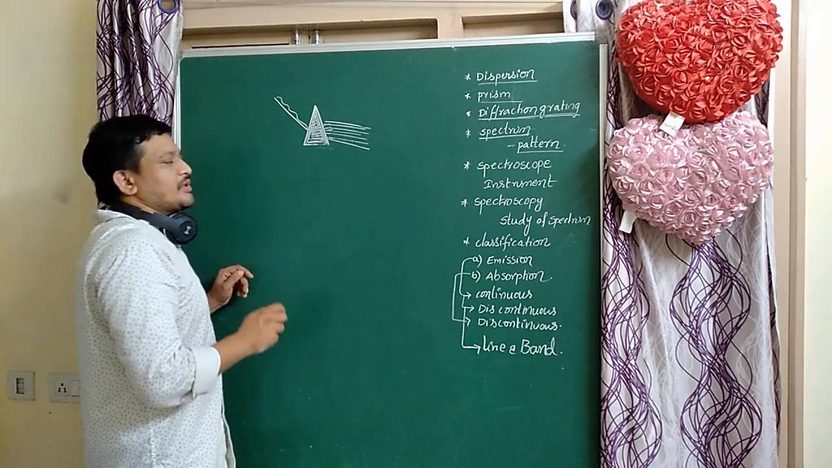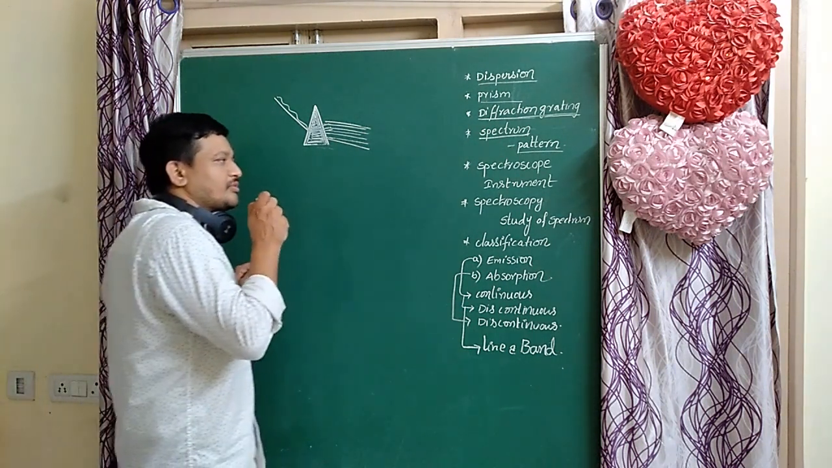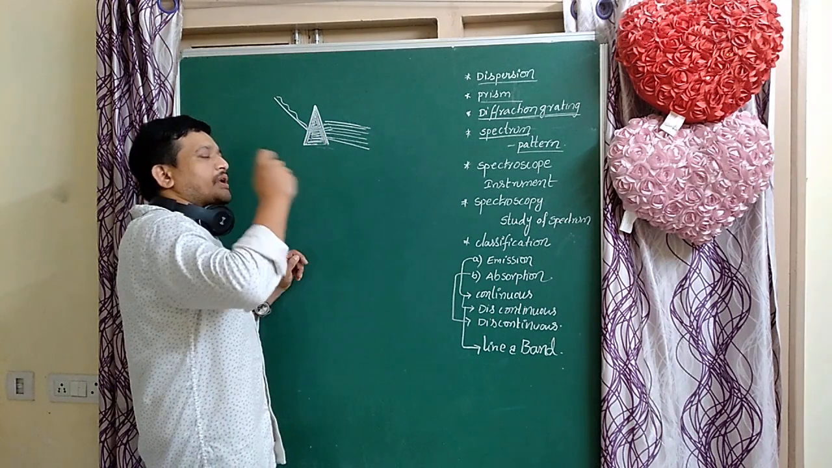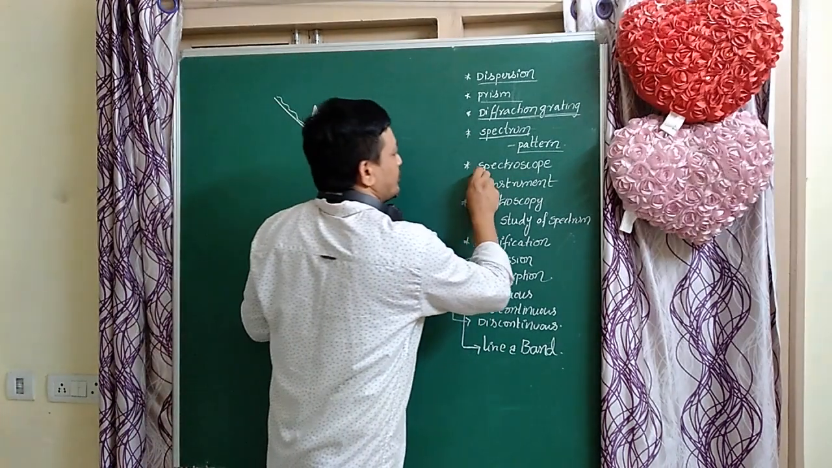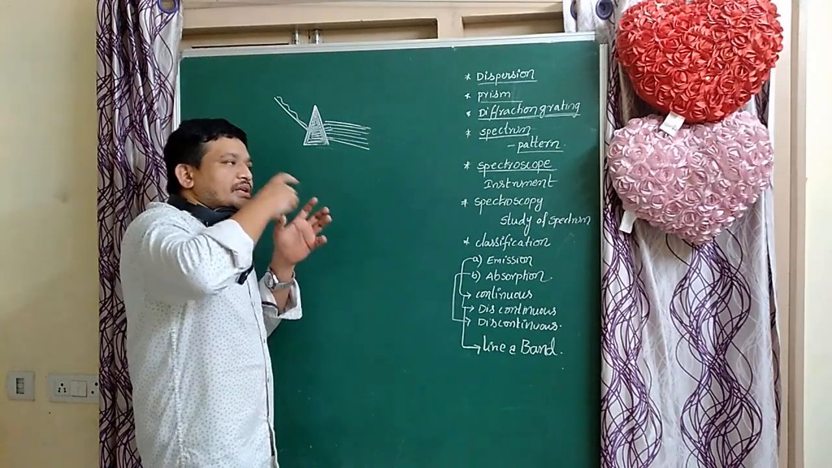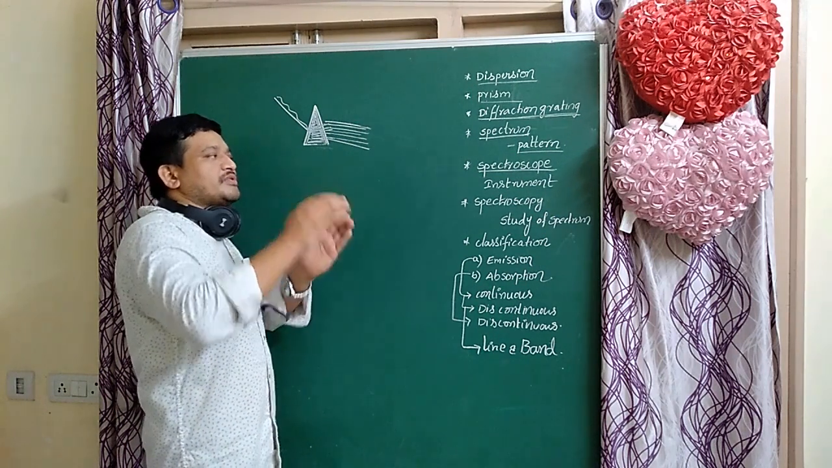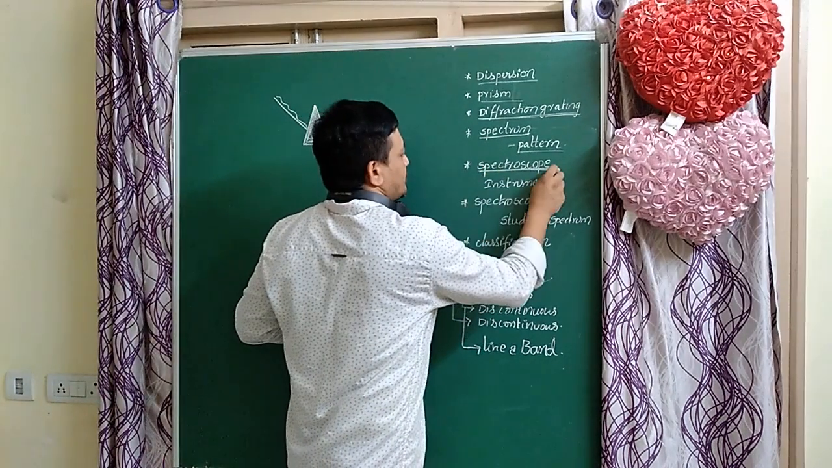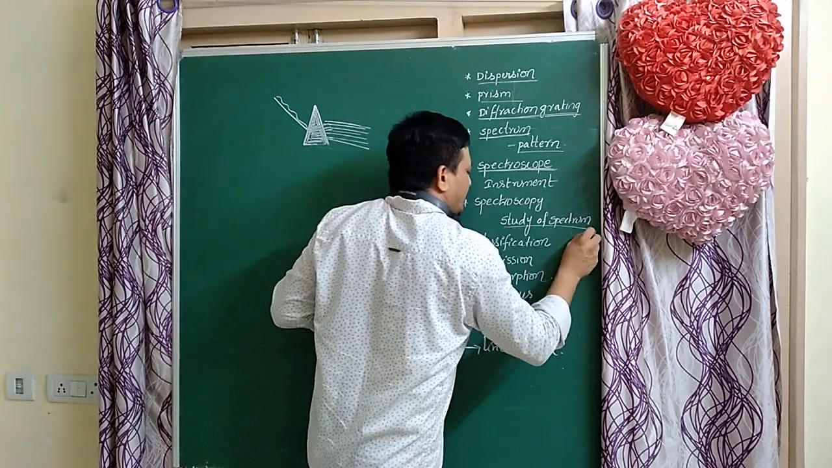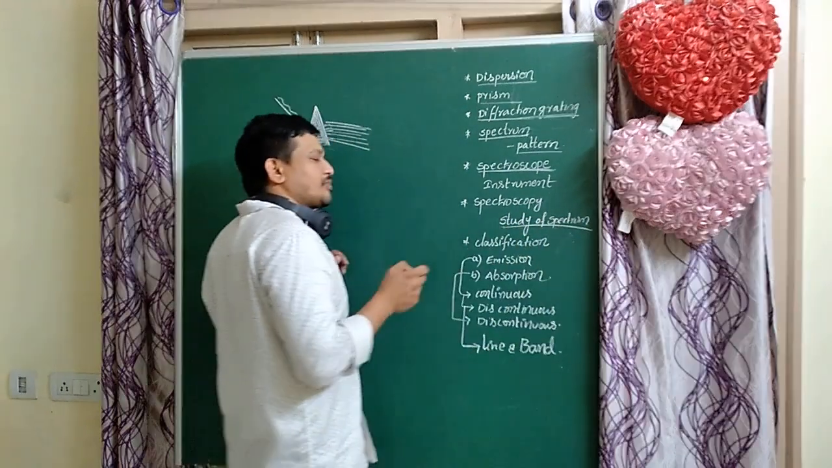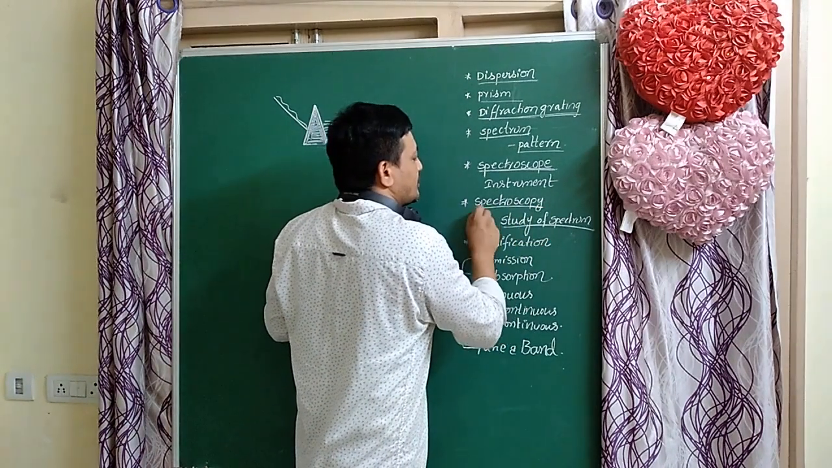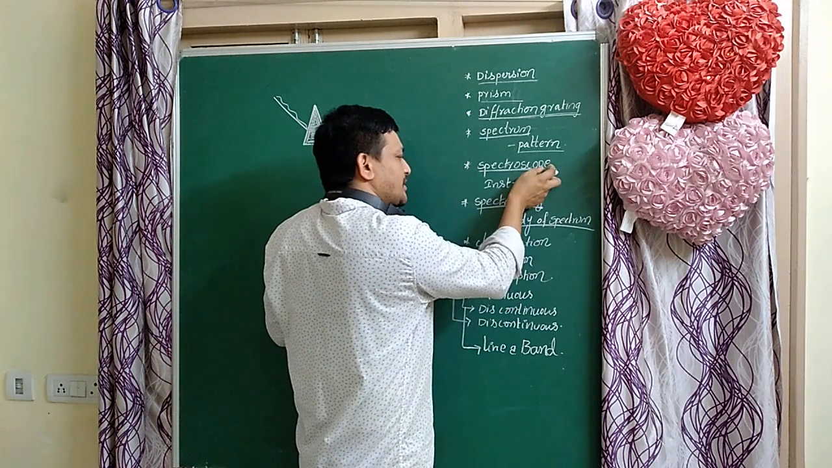The instrument used to study the spectrum, the instrument used for separating radiation, is called the spectroscope. And the study of the spectrum and types of spectrums is also called spectroscopy. Here note the difference: here PE, here PY.